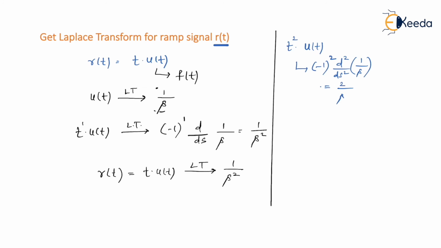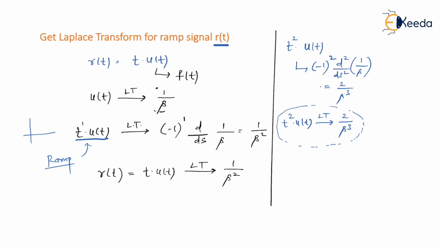So t square dot u of t will have its Laplace transform as 2 upon s cube. We know that t times u of t is a ramp signal, and I hope you remember how a ramp signal looks. This is what we call a ramp signal, r of t with respect to time, whereas t square dot u of t is nothing but a parabolic signal.